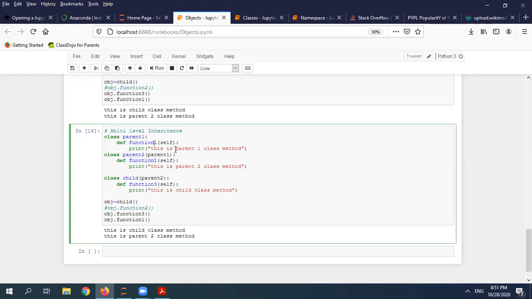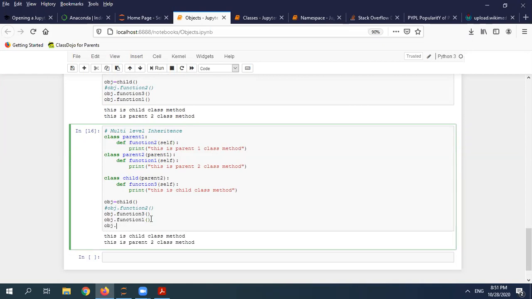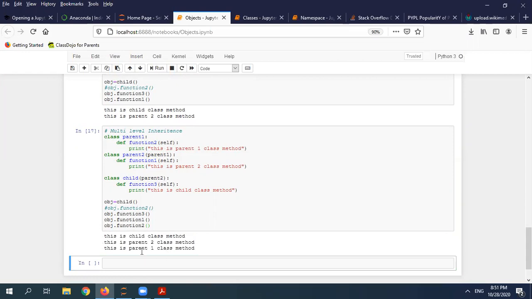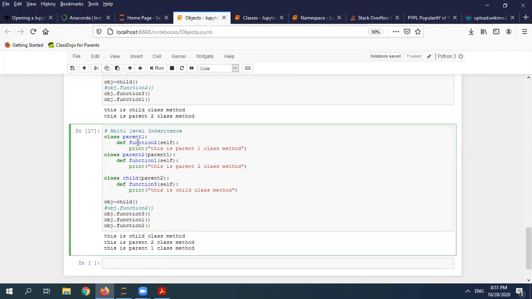Now suppose I'm changing this to function 2. Object dot function 2. So it is able to call all the functions starting from the top level, from your base. So I'm able to call my parent's function again.